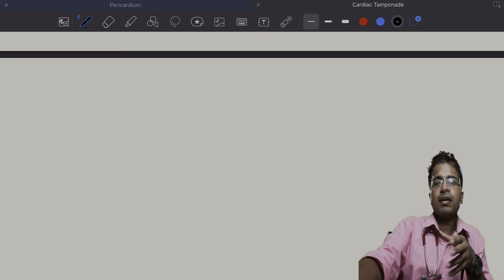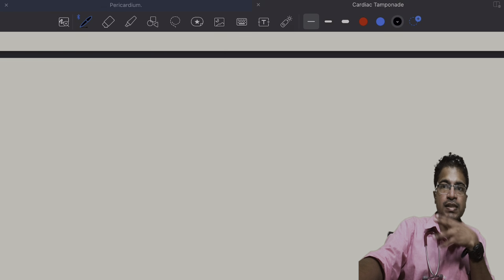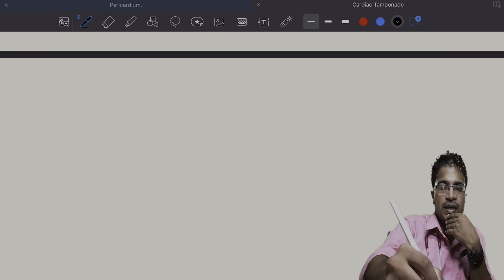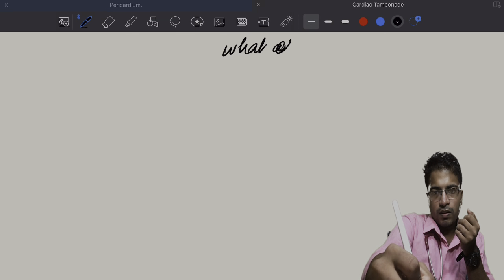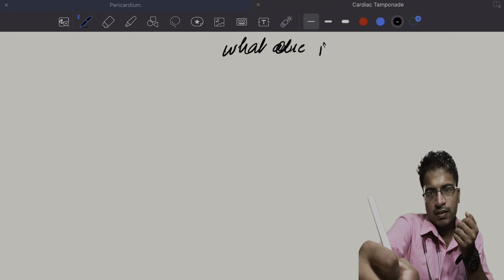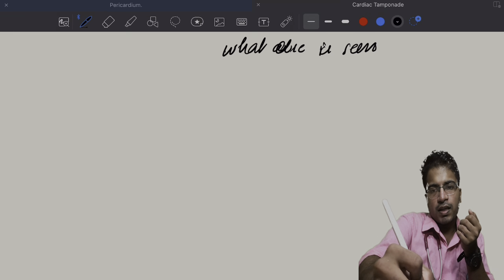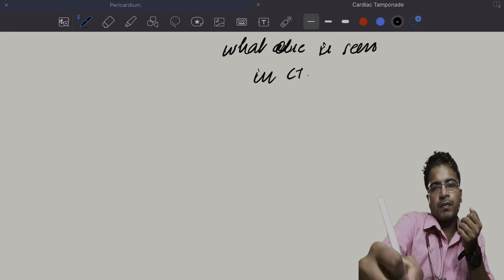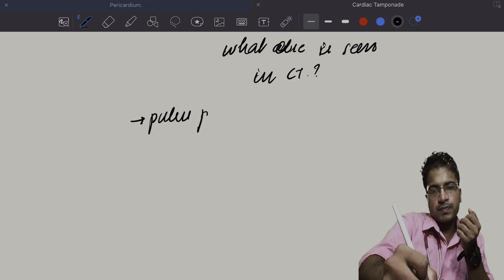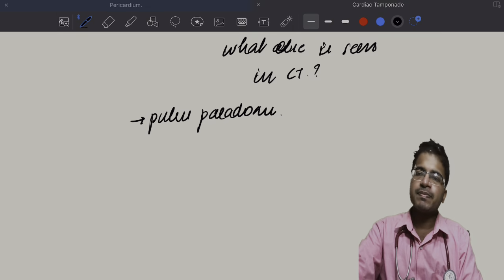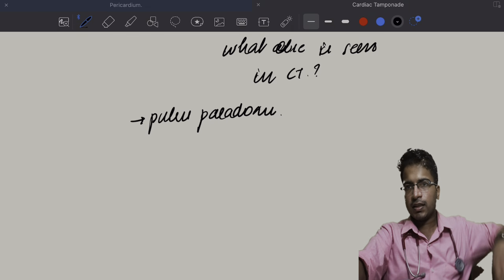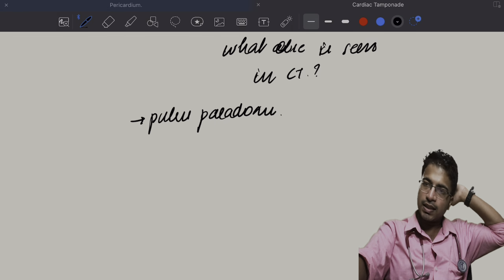What else is seen in cardiac tamponade? Pulsus paradoxus. Pulsus paradoxus is seen in cardiac tamponade.